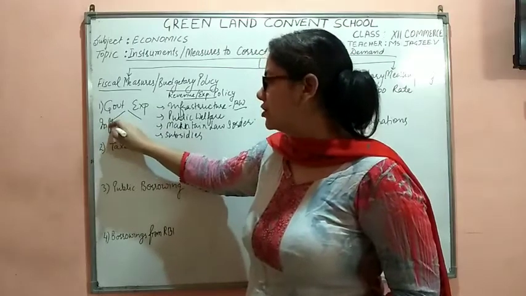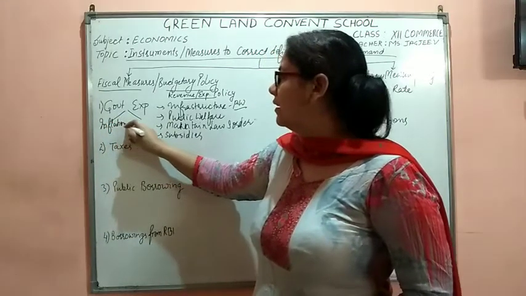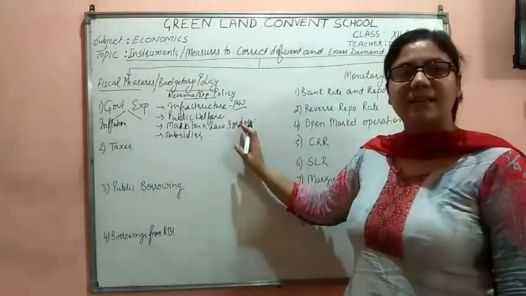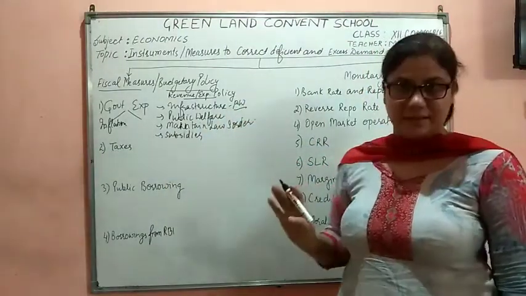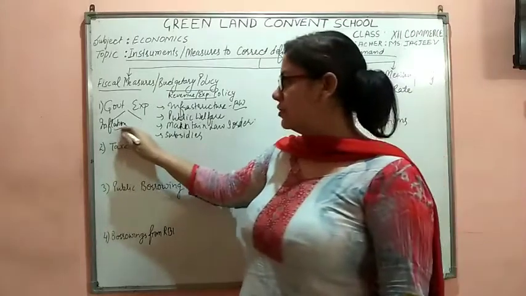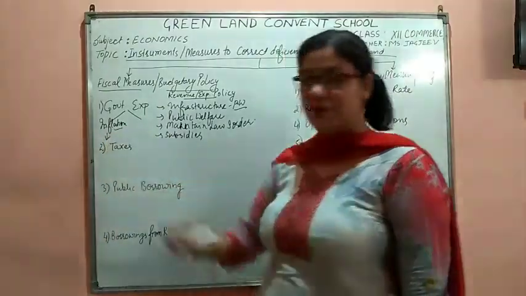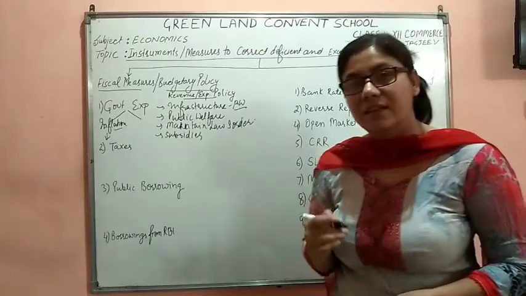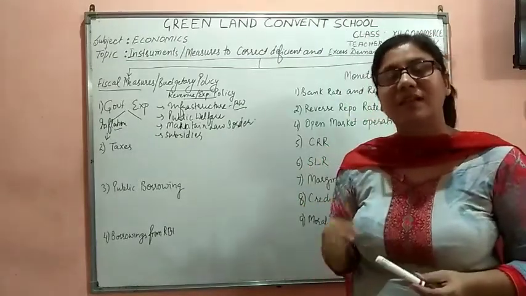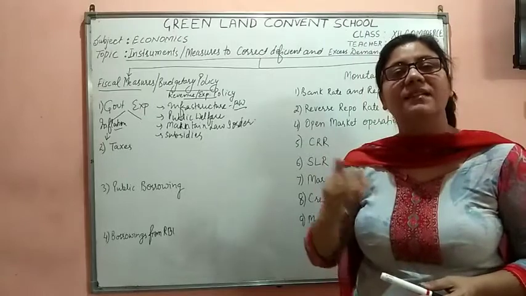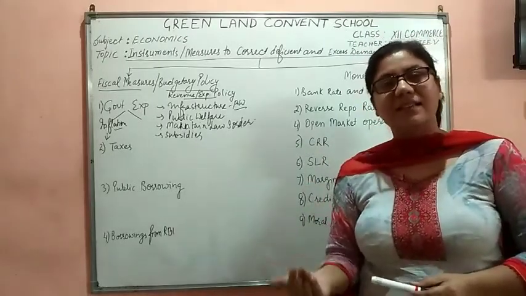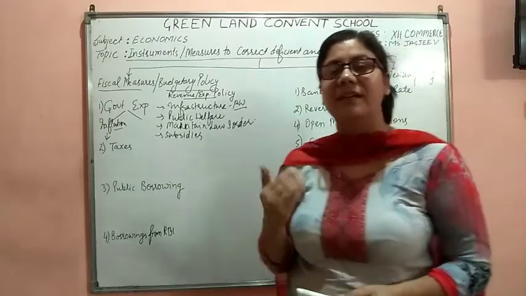If I talk about inflation, firstly you have to explain what government expenditure is. We have said that the government is doing expenditure on these items. Now in case of inflation, the government will lower down the expenditure. Government will reduce its expenditure, so that when the government is making less expenditure, it means that the government is making less payments, less money is circulated in the economy, and the situation of inflation would be tackled.